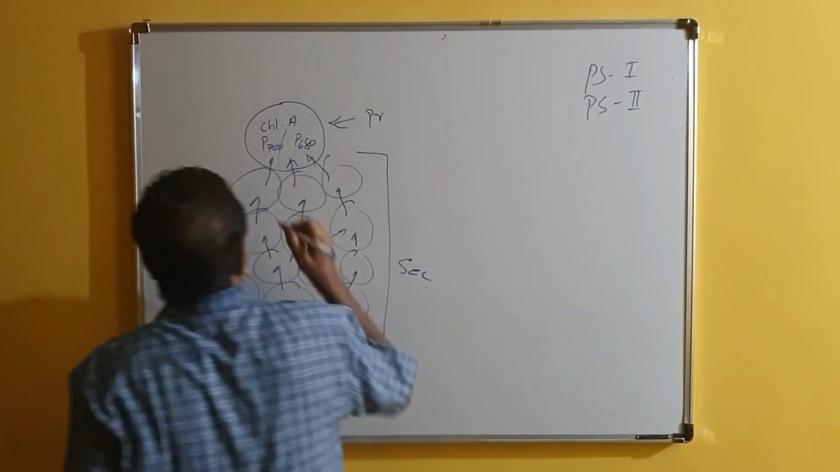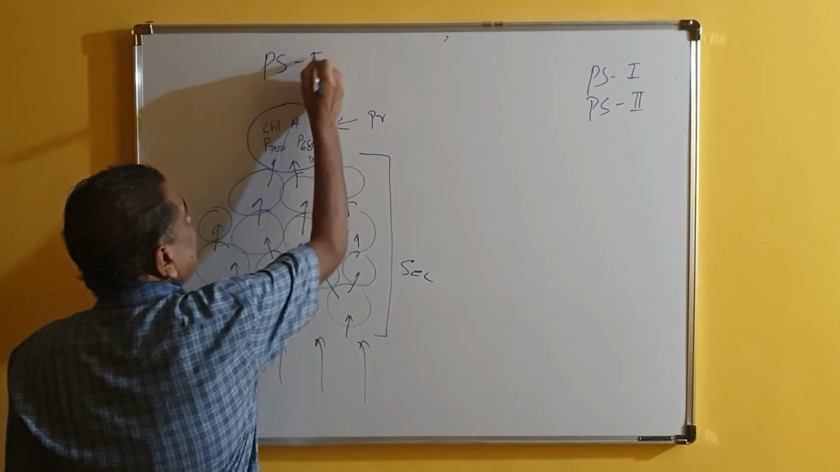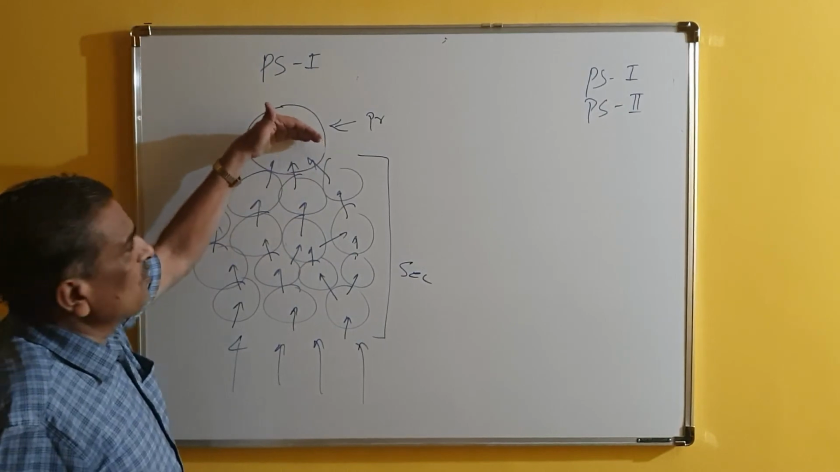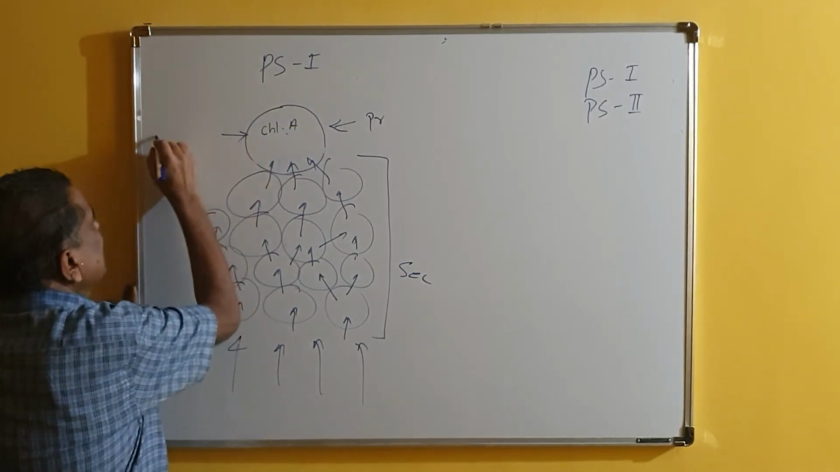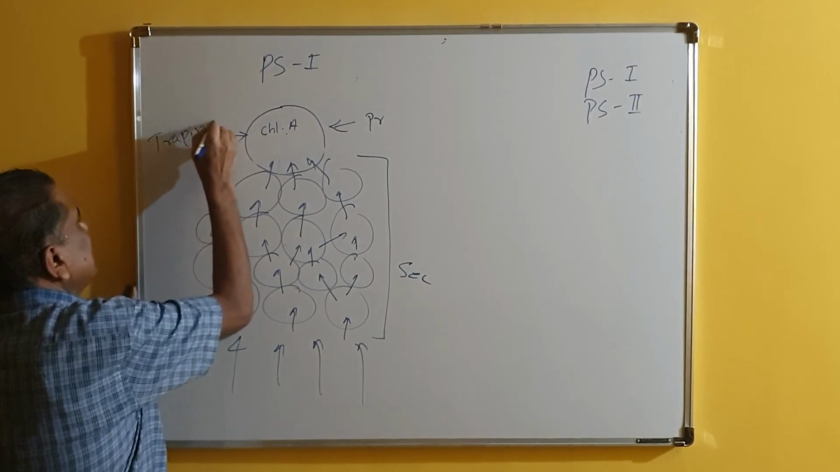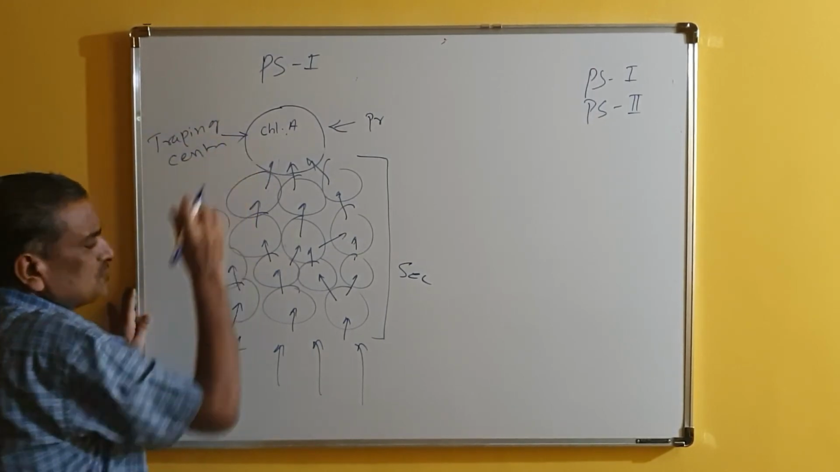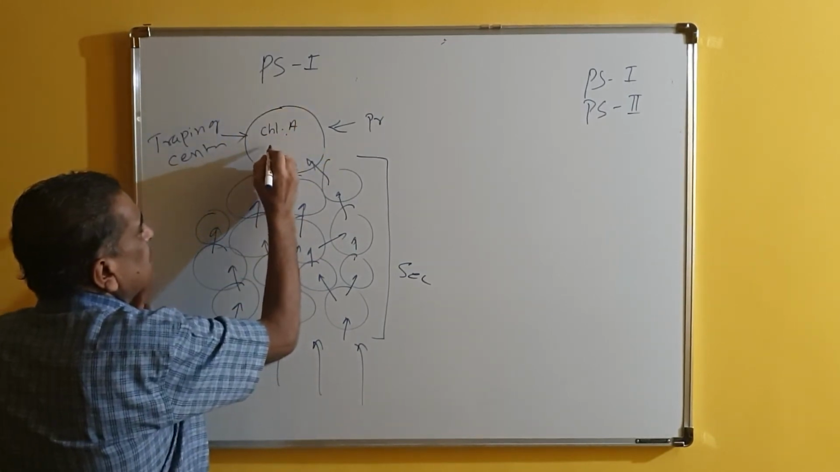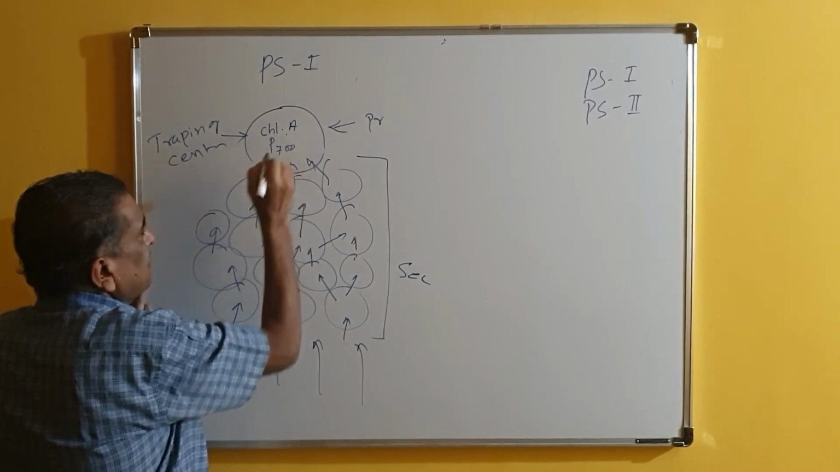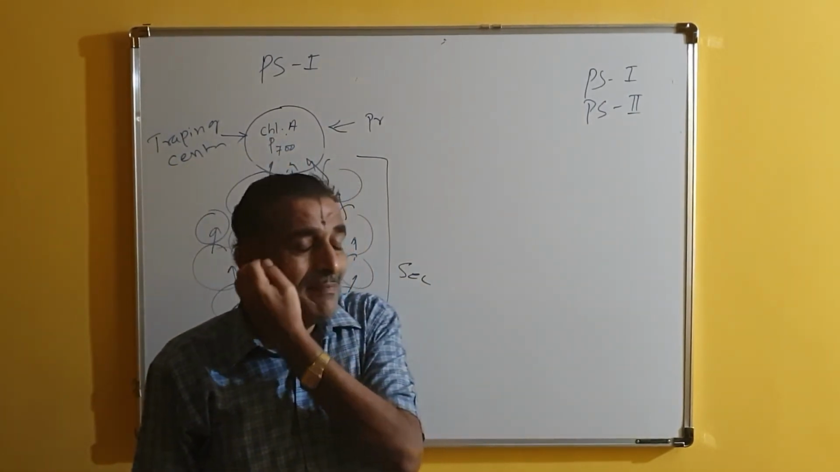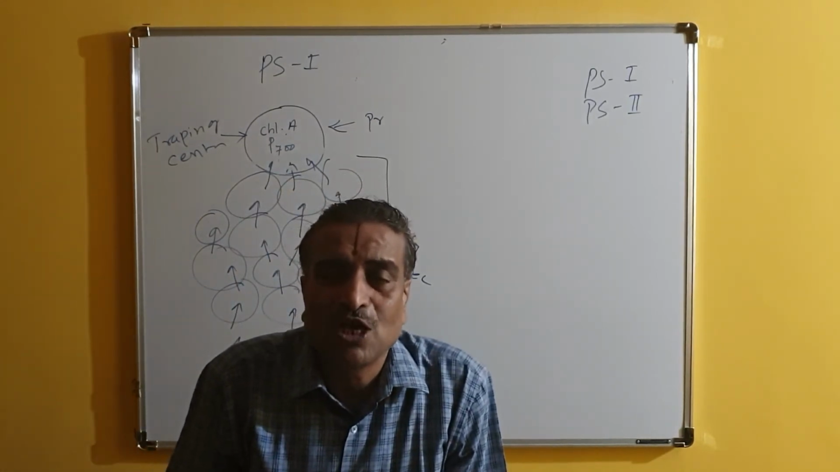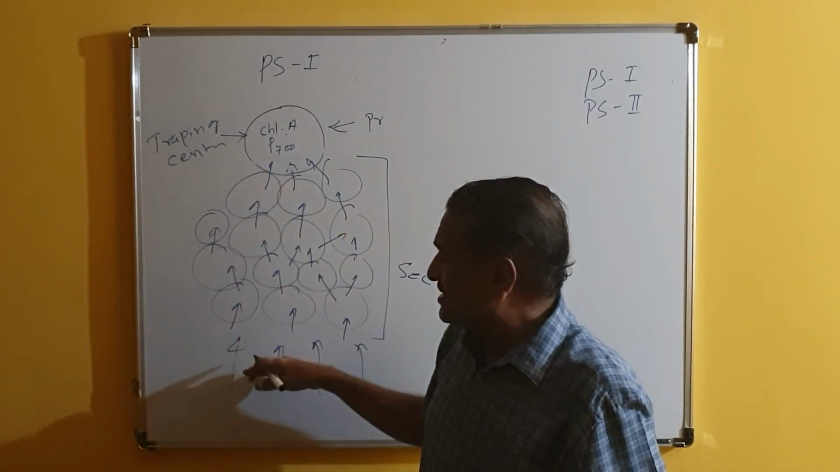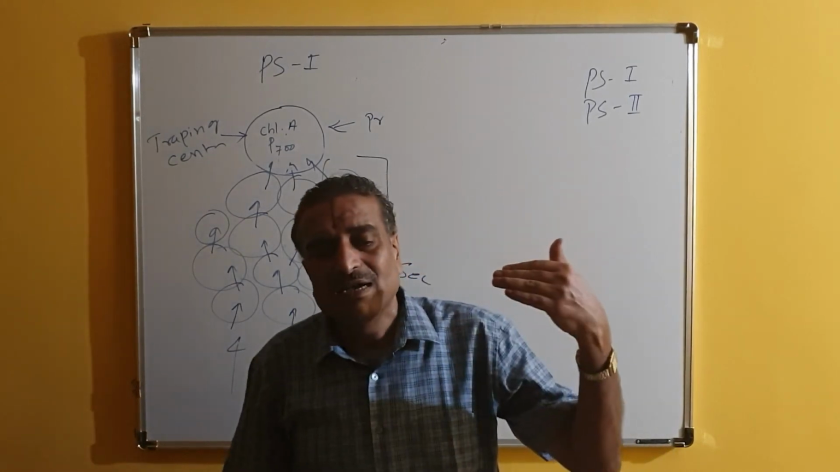So this is pigment system 1 if I write here. This is having 2 important things. This is called the trapping center, or is also called the reaction center. And pigment system 1 means it is having P700. Please remember, in pigment system 1, the chlorophyll A absorbs only red light. It will not absorb blue light. And what is the role of these other pigments? They are the same whether they are present in this group or this group.